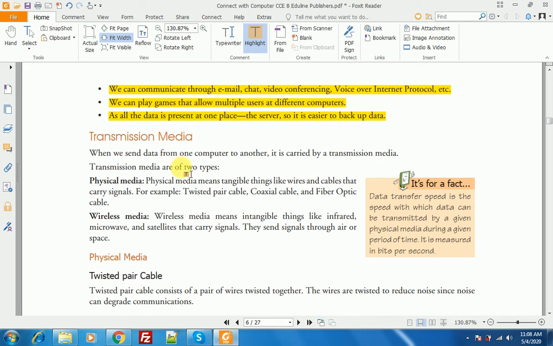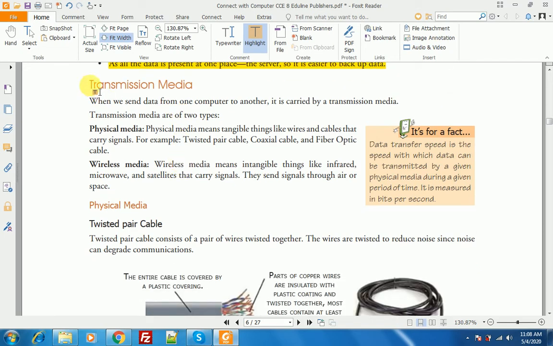Next, transmission media. What is transmission media? There are two types of transmission media. The first one is physical media and the second one is wireless media. When we send data from one computer to another, it is carried by a transmission medium.